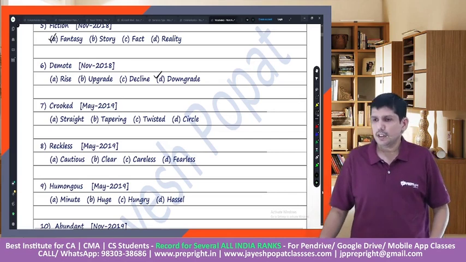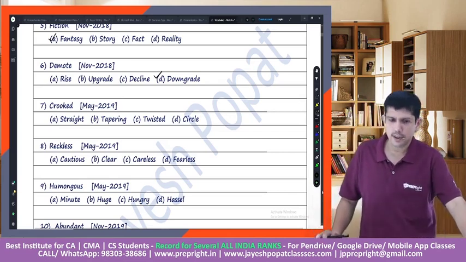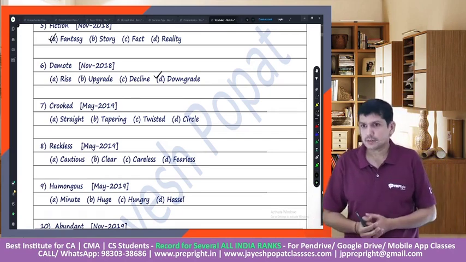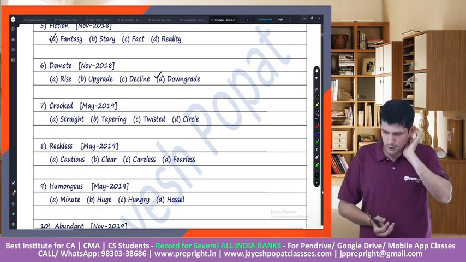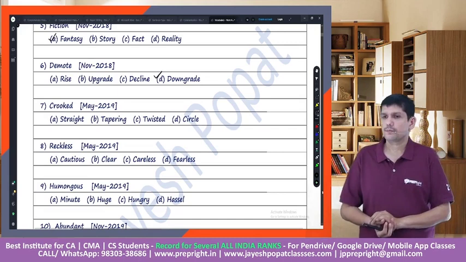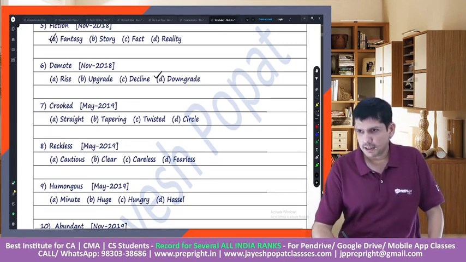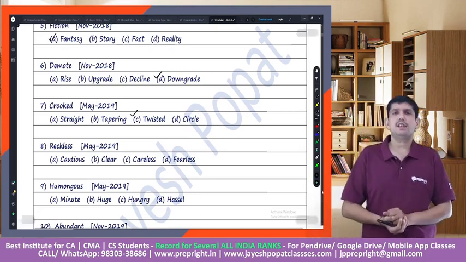Let's have a look at the next word, crooked. Great. The answer to this is twisted. Something which is crooked is twisted.